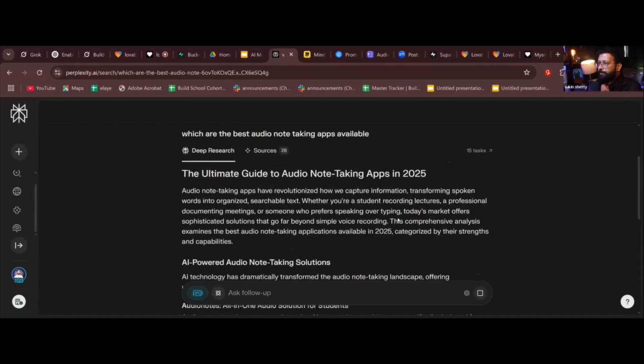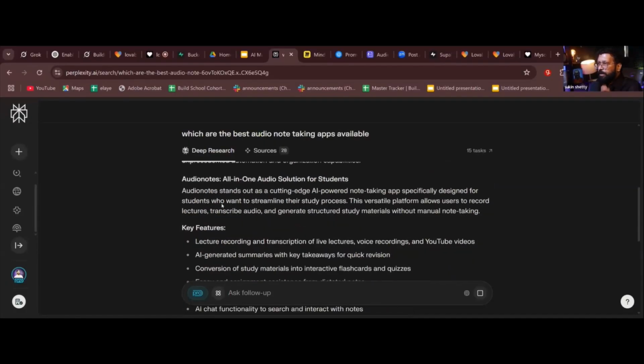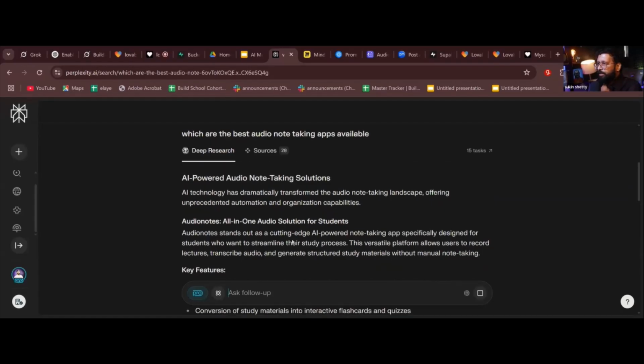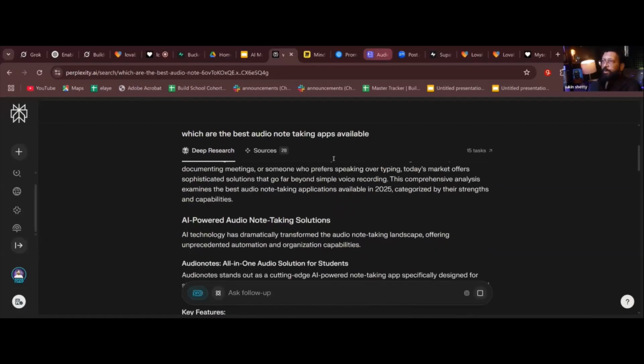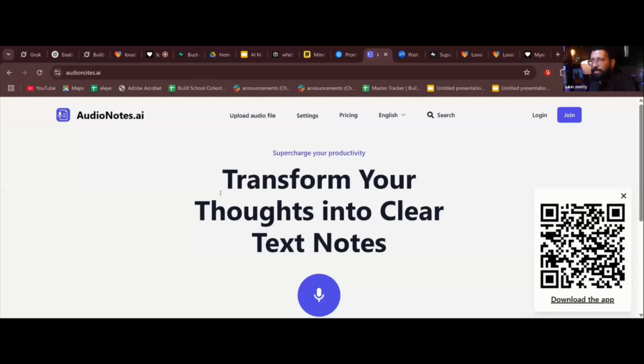There is something called Audio Notes. Audio Notes stands out as a cutting edge AI-powered note taking app specifically designed for students. I have already selected Audio Notes, so I have it here. I hope you can see the screen. This is audionotes.ai. I'm on the home page right now.